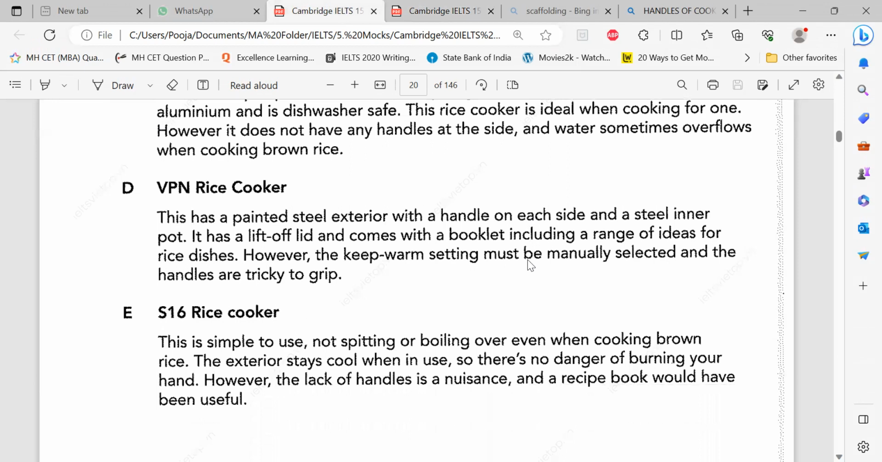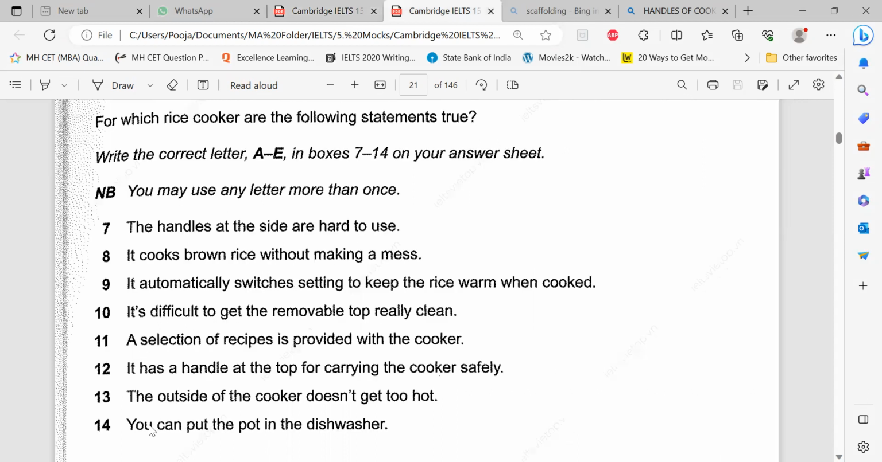And there was no brown rice mentioned in this. This is simple to use, not spitting or boiling over, even if cooking brown rice. I got it. By default, it was the last choice, E. Okay, so I got 4. Now I'll read the next 4. It's only because of the lack of retention. If you can retain all the information, you can read all at one go.